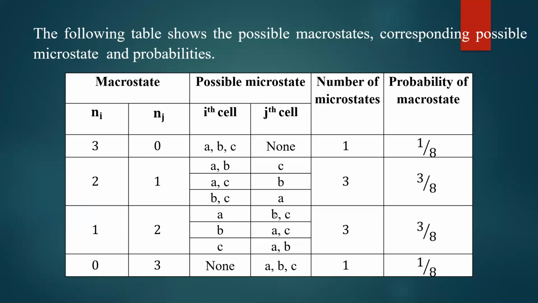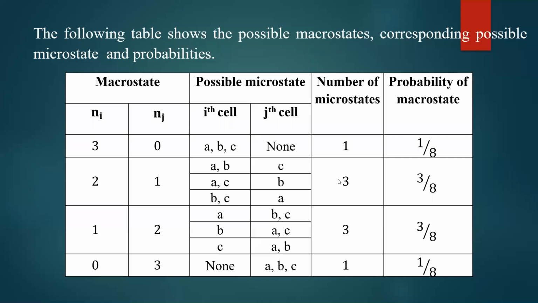So these are called microstates. Therefore there are 3 microstates which are possible. Last combination is 0 and 3. In the ith cell there are 0 particles. In the jth cell all the 3 particles are present. So only one possibility: all ABC are in the jth cell and no particles are in the ith cell. So only one microstate is possible.